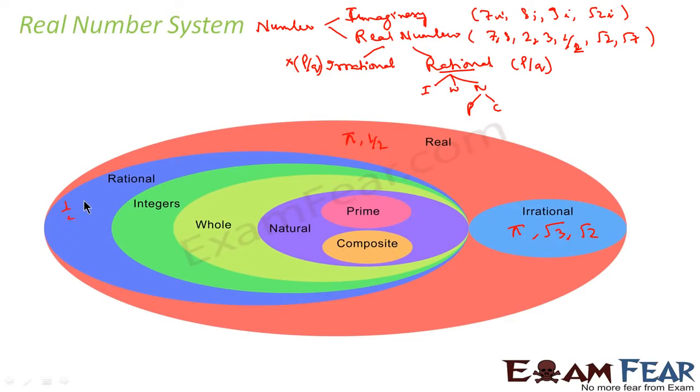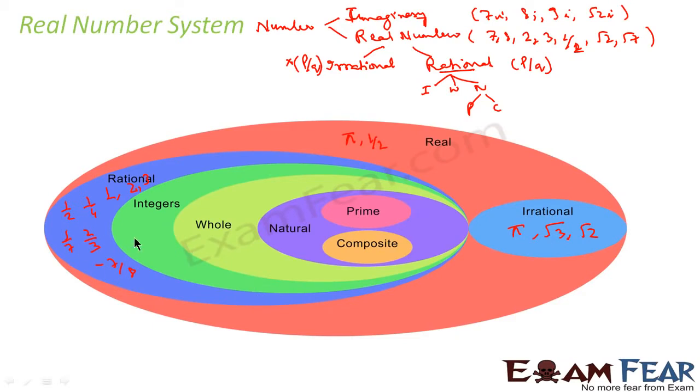For example, 1 by 2, 1 by 4, 1 by 7, 2 by 3, minus 7 by 8. They can be positive or negative, any number which can be represented in p by q form. Also 1, 2, 3 are all rational numbers actually, because 1 is nothing but 1 by 1, 2 is nothing but 2 by 1. So they are all rational numbers.